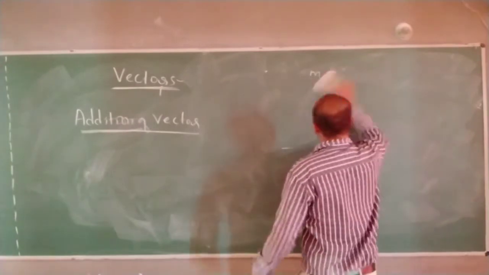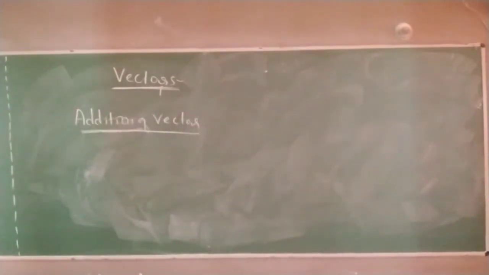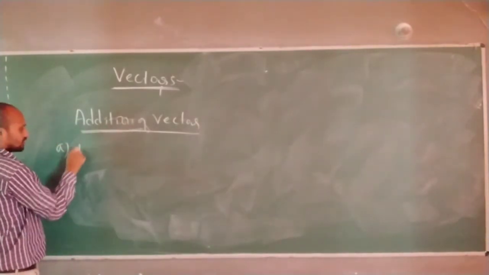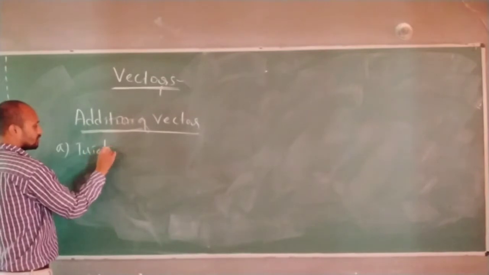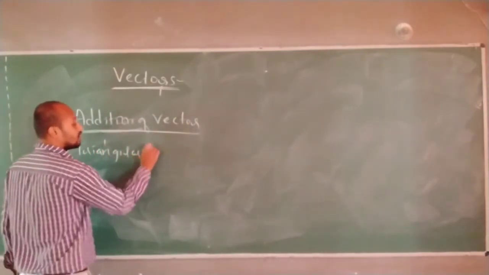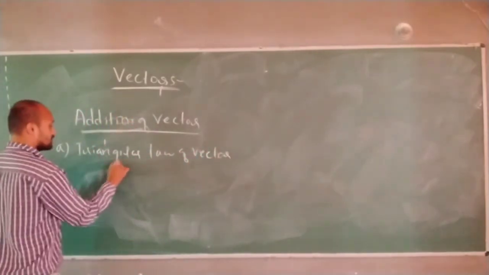So to analyze that, we have made three laws. One is the triangular law of vector addition.